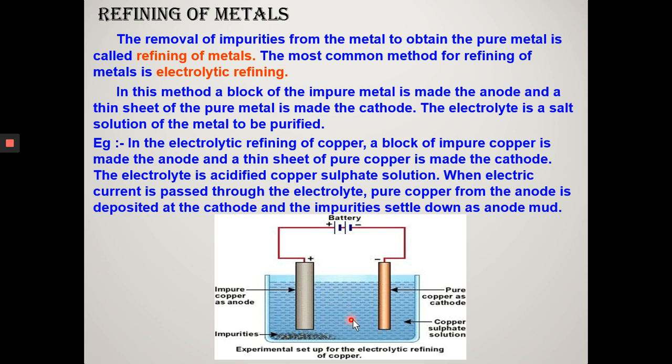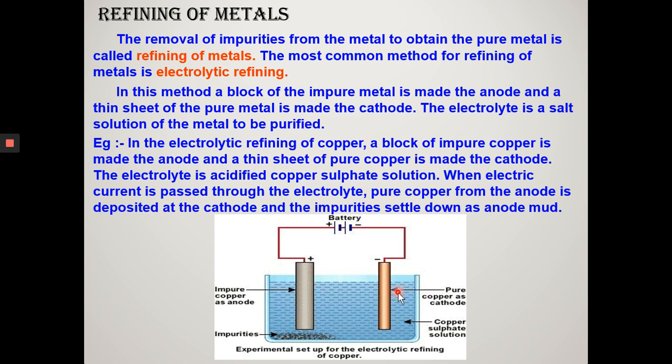An equivalent amount of Cu2+ ions from the electrolyte are deposited on the cathode as pure copper. So at the anode, Cu changes into Cu2+, losing 2 electrons. At the cathode, Cu2+ takes up 2 electrons and turns into Cu. Is it clear? Now, as the electrolysis proceeds, the anode becomes thinner, whereas the cathode becomes thicker.